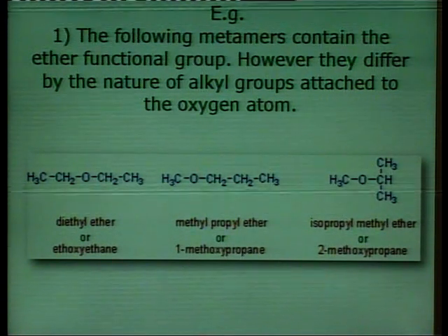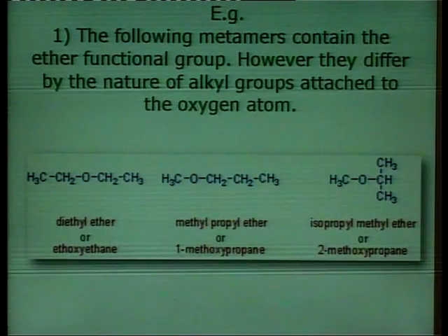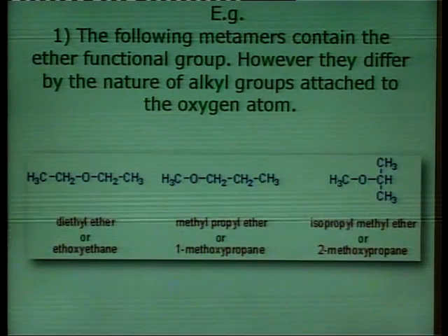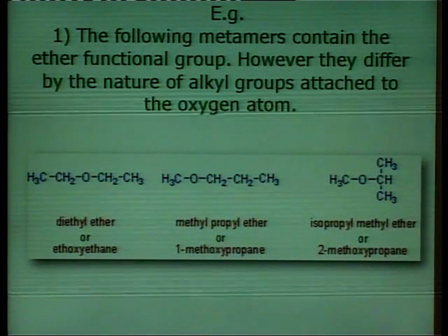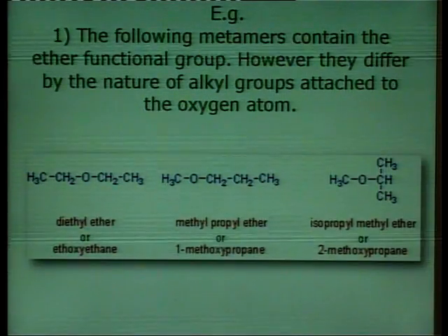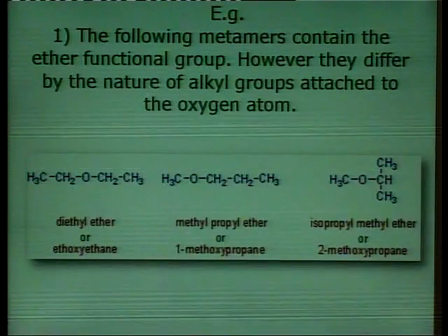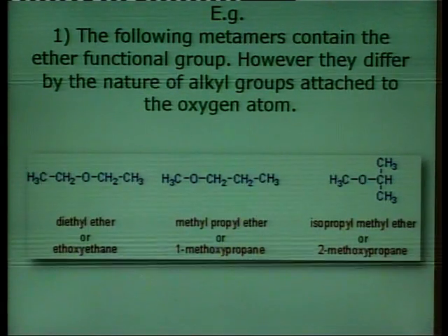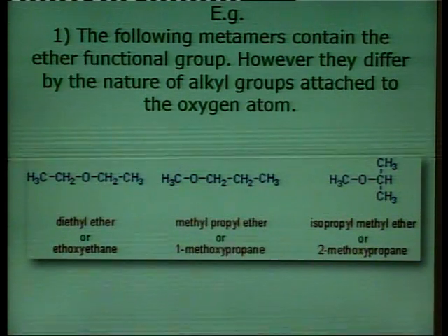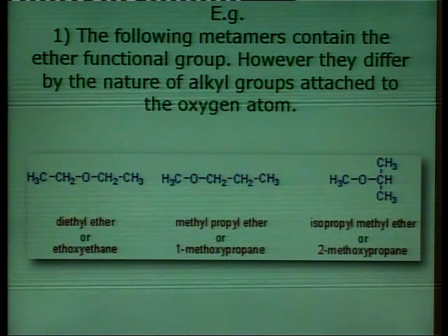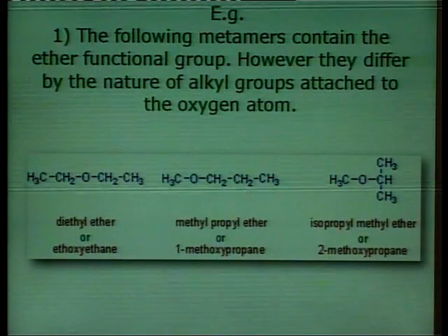methyl ether, all these compounds have the molecular formula C4H10O. So, the molecular formula is the same, but there are different types of groups attached around the functional group.